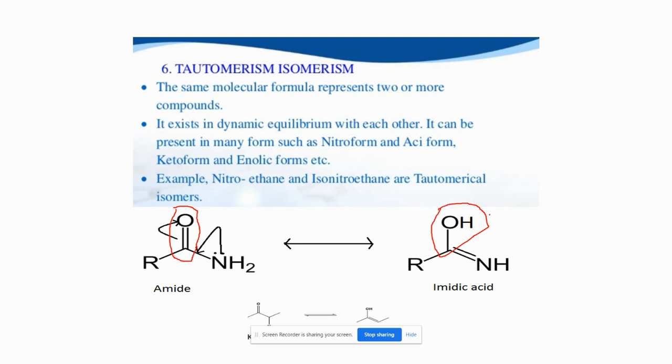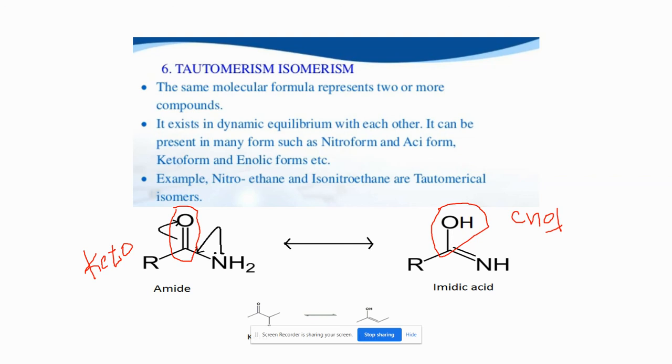This is called the alcoholic form, or simply the enol form. Enol: ol means alcohol, en means double bond. So here is a double bond and this is alcohol, and this is the keto form. So this isomerism is also called keto-enol isomerism.